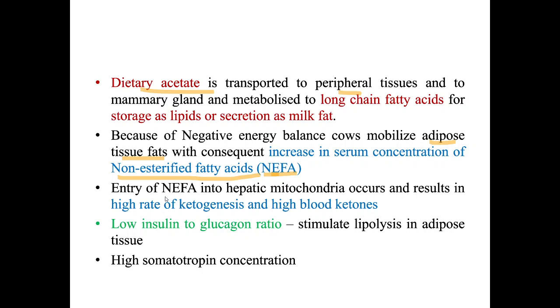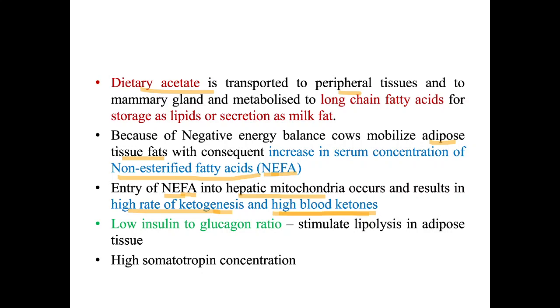Now this non-esterified fatty acid enters into the hepatic mitochondria and results in a high rate of ketogenesis and high blood ketones. So the ketogenesis has increased. This non-esterified fatty acid goes to the hepatic mitochondria, and then there is increased ketogenesis and high blood ketone levels. So both ketogenesis and the ketone level have increased because of this non-esterified fatty acid.